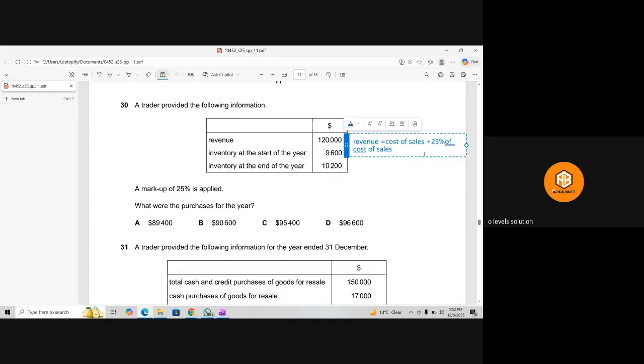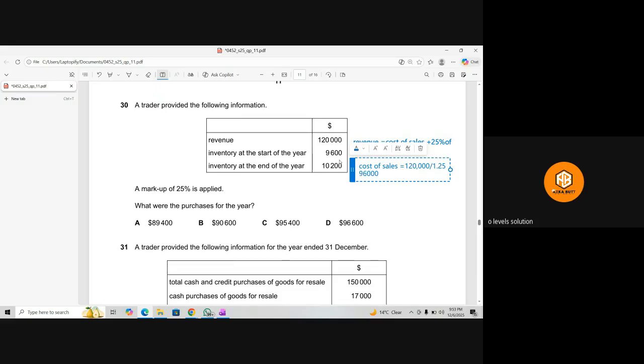So if we just add the cost of sale with the GP, we will get the revenue. Then, as I already told you, since we need to find out the cost of sales, you will be adding one plus 25%. So cost of sale means we are just taking it as one plus 25%. So this will become 1.25. We need to find out the cost of sales, so revenue and 1.25 will be divided. That would be 96,000. So that is 96,000, basically the cost of sale.